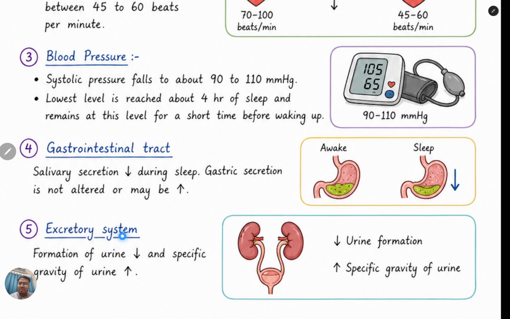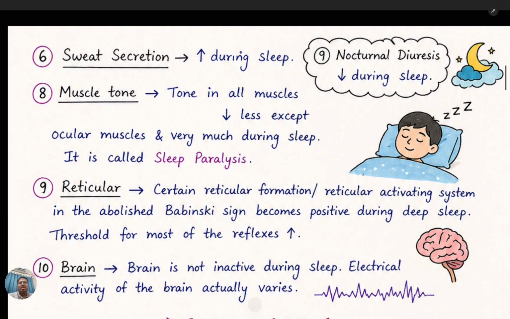Next is the excretory system. In the excretory system, the formation of urine decreases and the specific gravity of the urine actually increases. So this is all the effect. Sweat secretions actually increase during sleep.